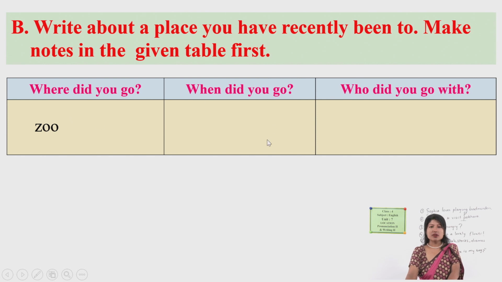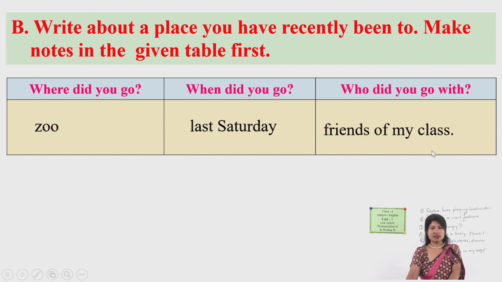When did you go? Let me tell you, last Saturday. Who did you go with? Friends of my class. We have clues now. So what you are going to do is write a paragraph. Develop it into a paragraph. I have developed it in this way.